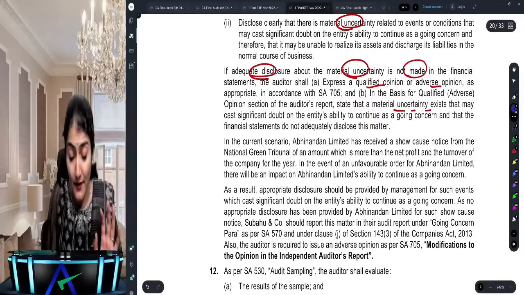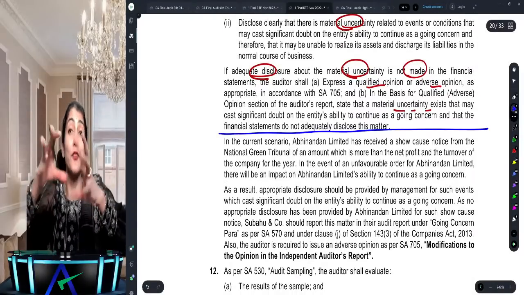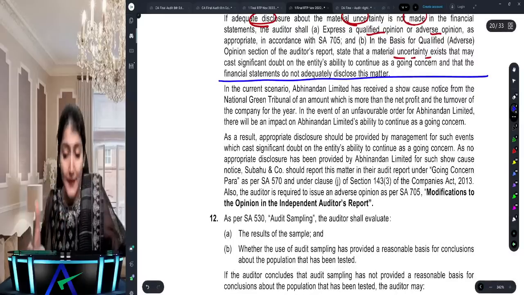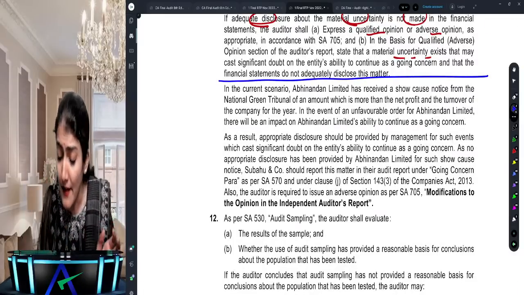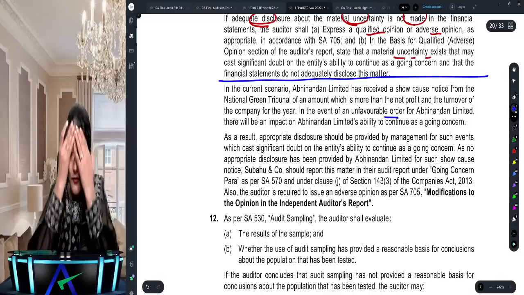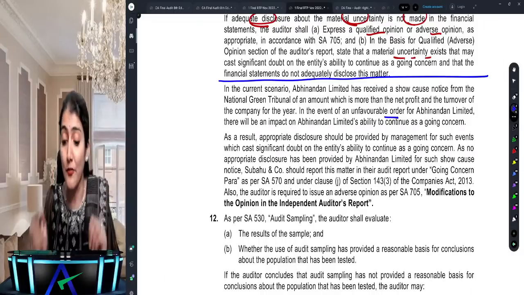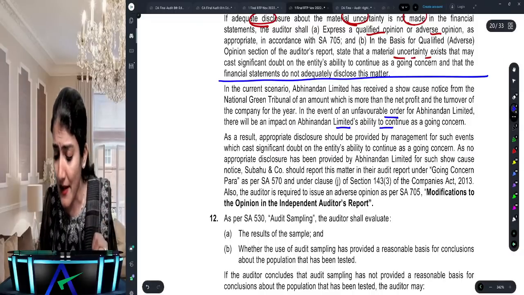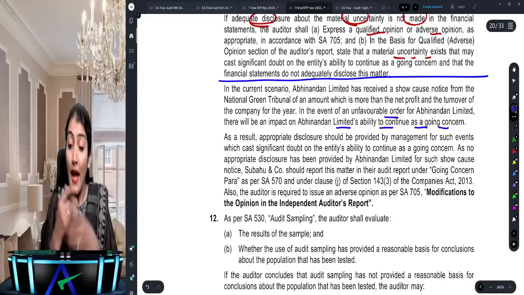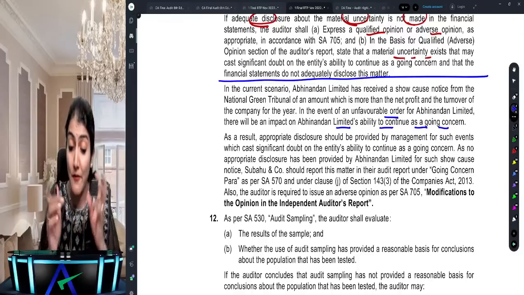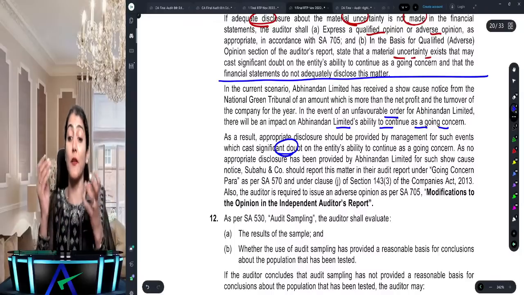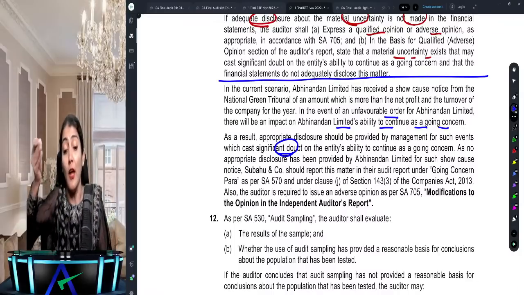So this is the whole theory, the provisional part in the answer. Now coming to the given case, Abhinandan: in the event of an unfavorable order, there will be an impact on Abhinandan Limited's ability to continue as a going concern. As a result, appropriate disclosure should be provided by management for such events which cast a significant doubt on the entity's ability to continue as a going concern.